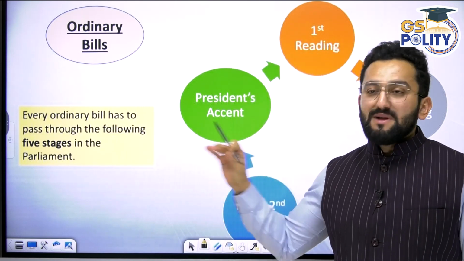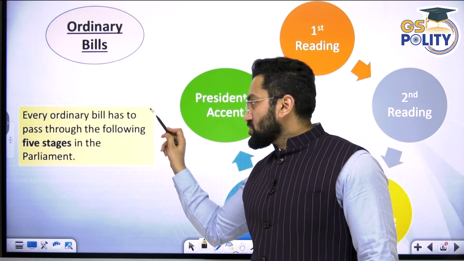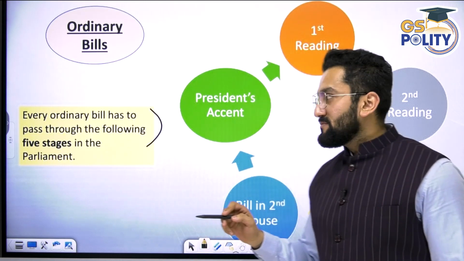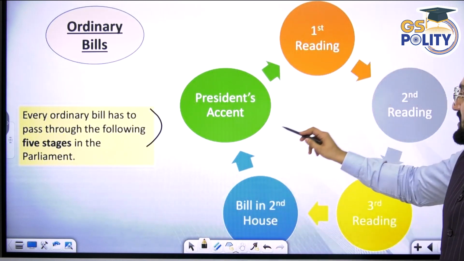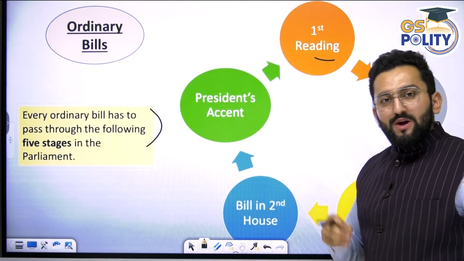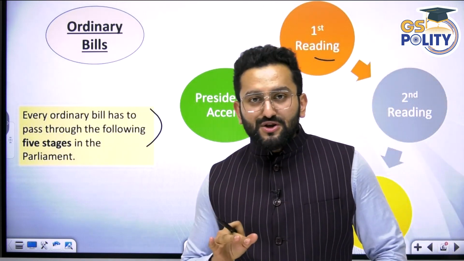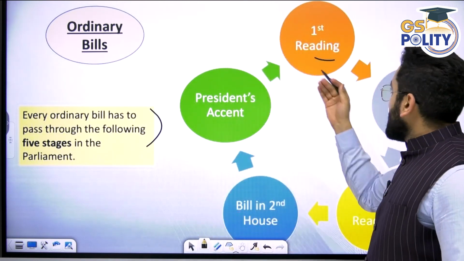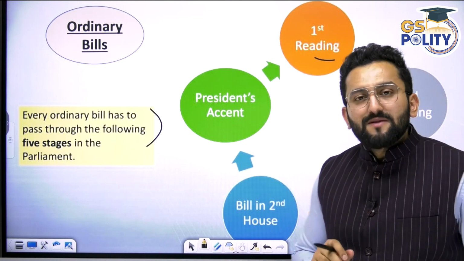Now, let's talk about these bills one by one. First, the ordinary bill. Every ordinary bill has to pass through the following 5 stages in Parliament. This is the first reading. So, introduction happened, gazette notification happened. Now, first reading is happening. What happens in first reading? Just listen to me.